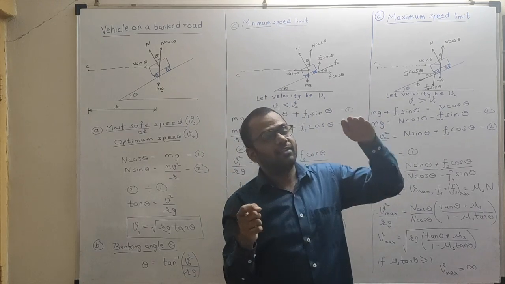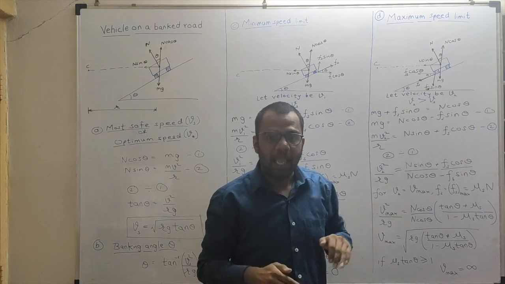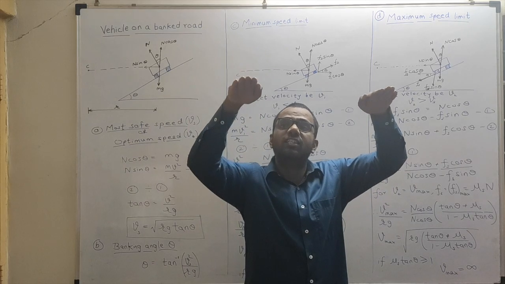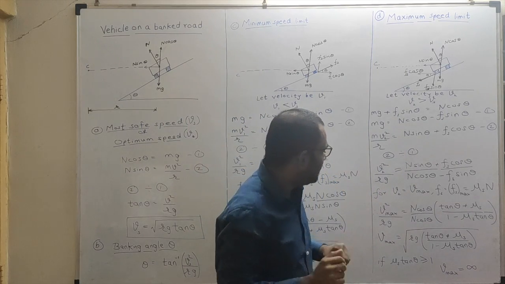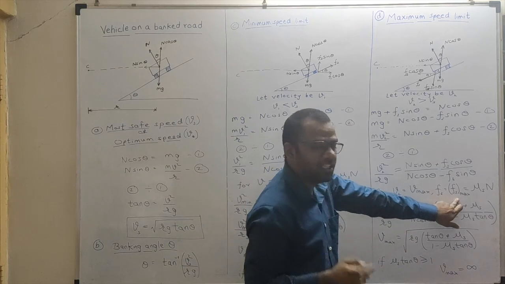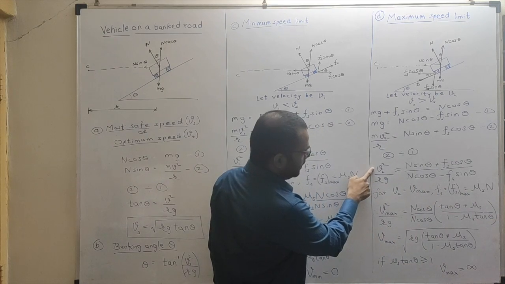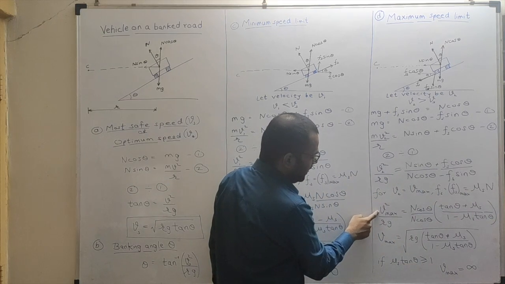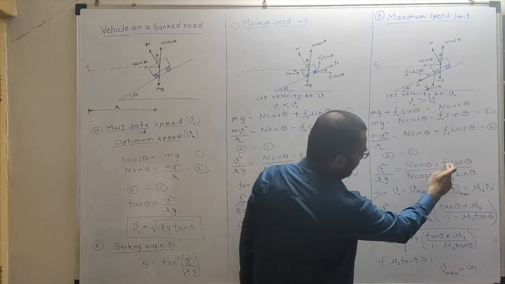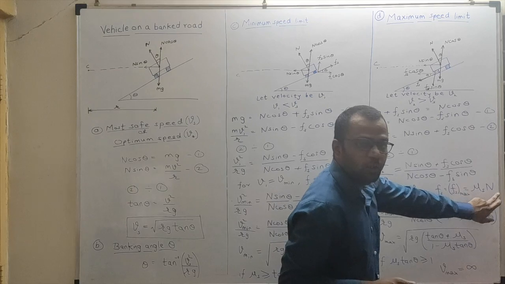But again we know that there is a maximum limit to which Fs can increase, and hence there will be a maximum limit to which V can increase. Fine? And hence for V2 to be V max, the corresponding Fs should be Fs max, and that is nothing but mu s into n. So instead of V2, I put V max, and instead of Fs I put Fs max, whose value is mu s into n.